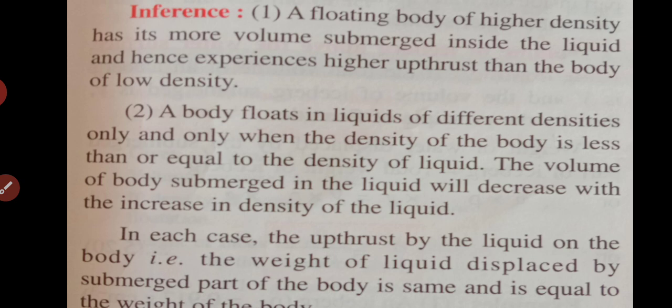Second, a body floats in liquids of different densities only when the density of the body is less than or equal to the density of the liquid.